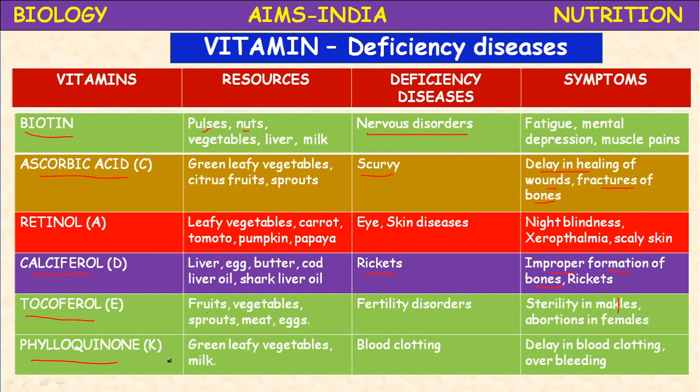This vitamin is also synthesized in the body to some extent, and it is present in milk, especially cow milk. Its deficiency leads to delay in blood clotting. Blood clotting is the main function of this vitamin. Vitamin K is one of the factors of the blood clotting mechanism, so if it is delayed, loss of more blood occurs. That's the reason why vitamin K injections are given before any surgery.